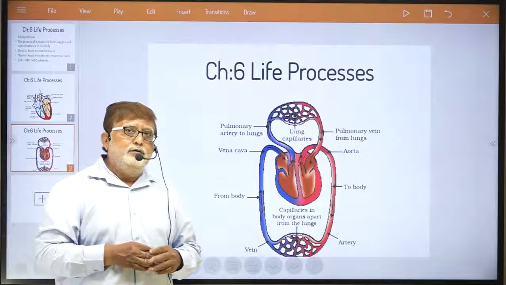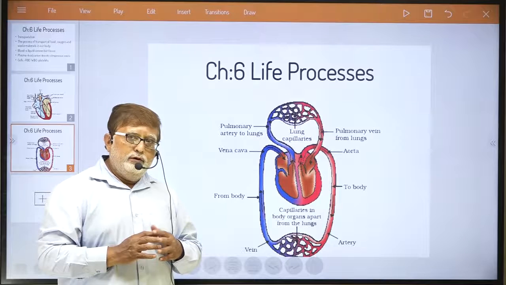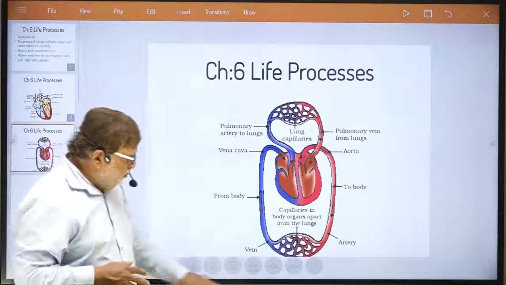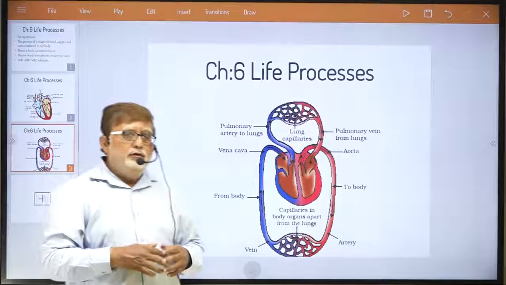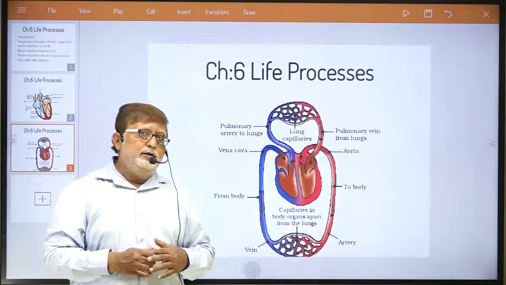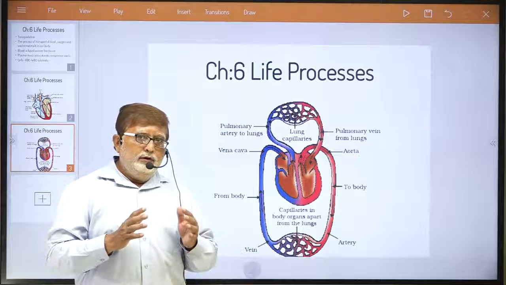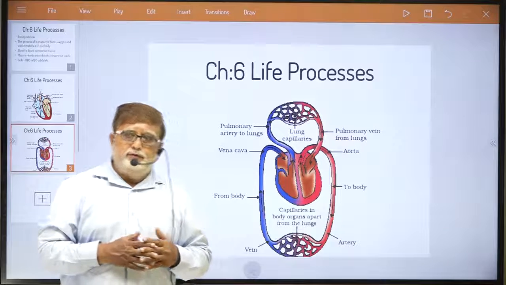Okay, dear student, so this is how the process of transportation takes place in our body. Okay, so in today's lecture I have explained the complete process of transportation.